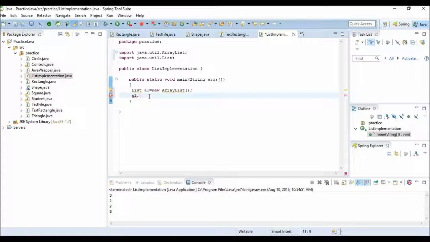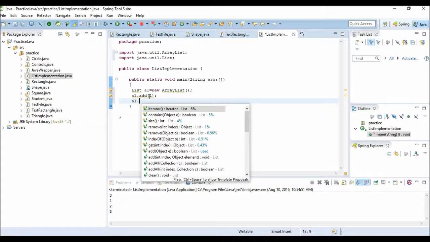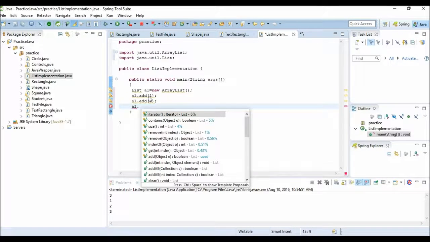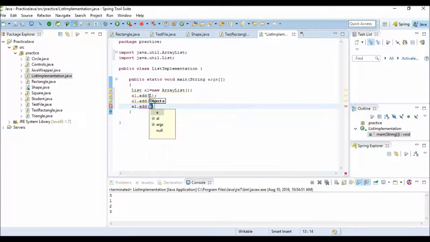So now we need to add some integer values to the list. Let us use the add function, and we are adding, supposing, 3 numbers. al.add 2, al.add 3. Now we have added 3 objects in the list.